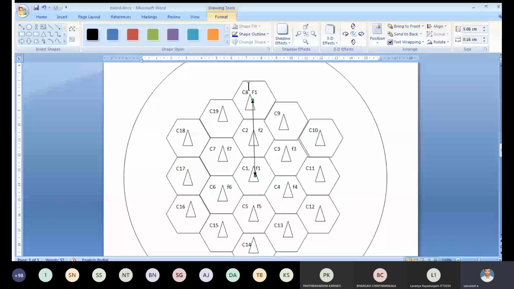That is D, the frequency reuse distance. I think you can understand this concept: what is meant by a cell, how to allocate cell numbers, what is meant by frequency reuse, and what is meant by frequency reuse distance. Now again go for the main topics.